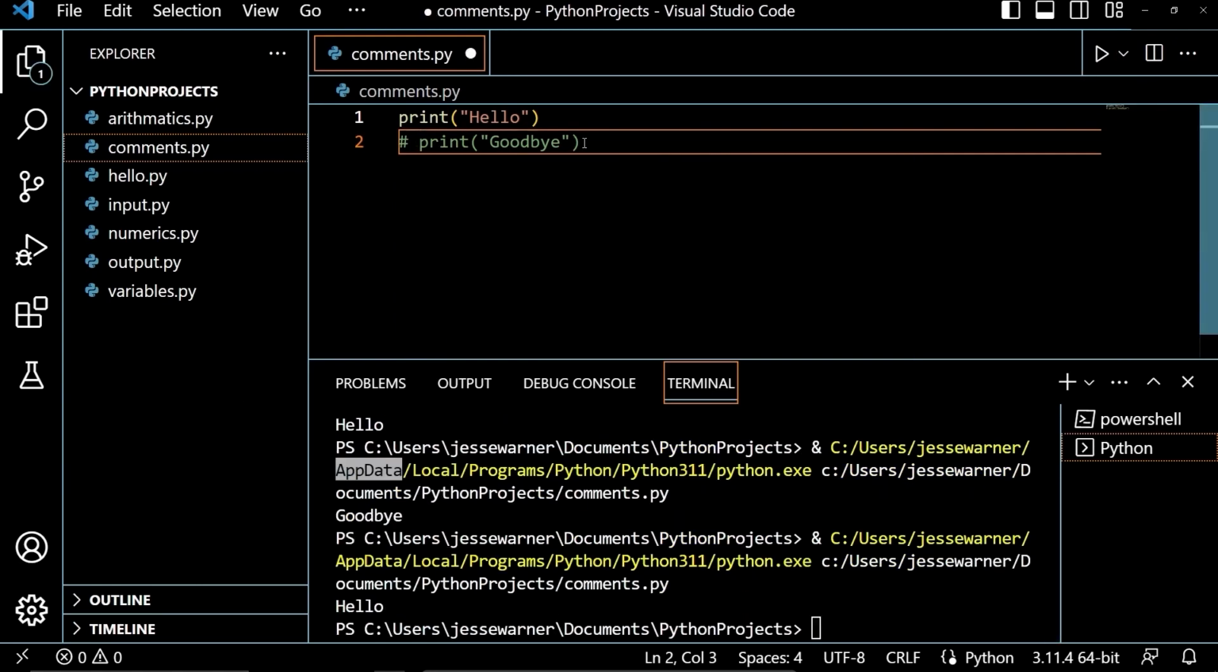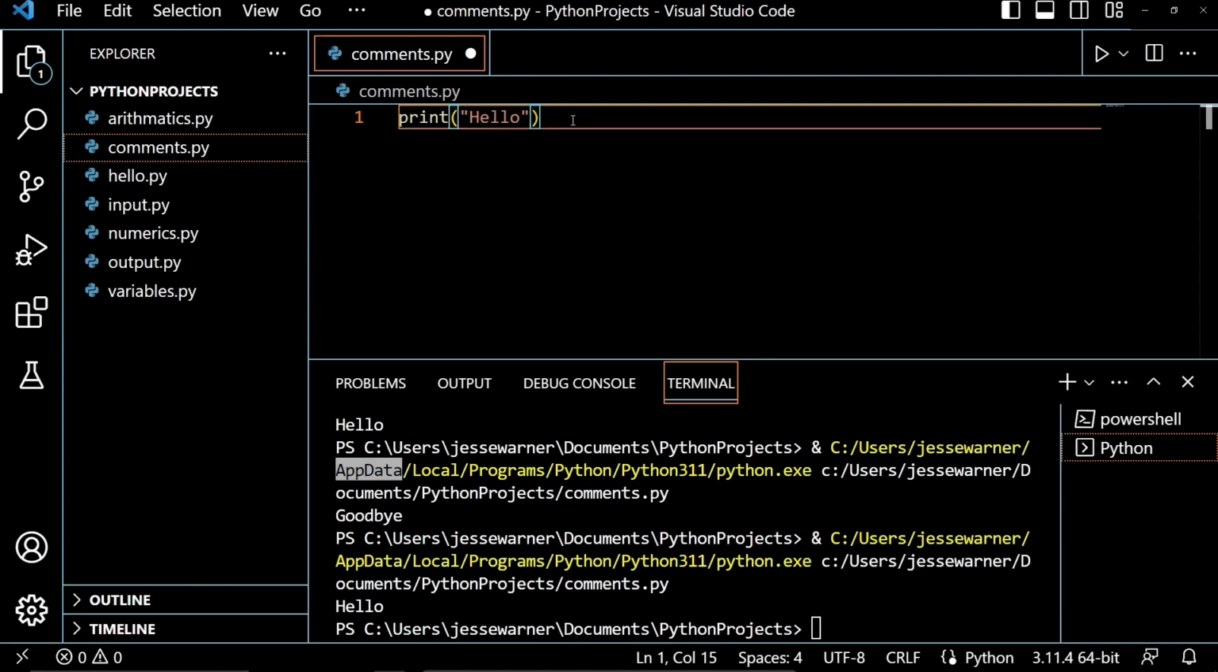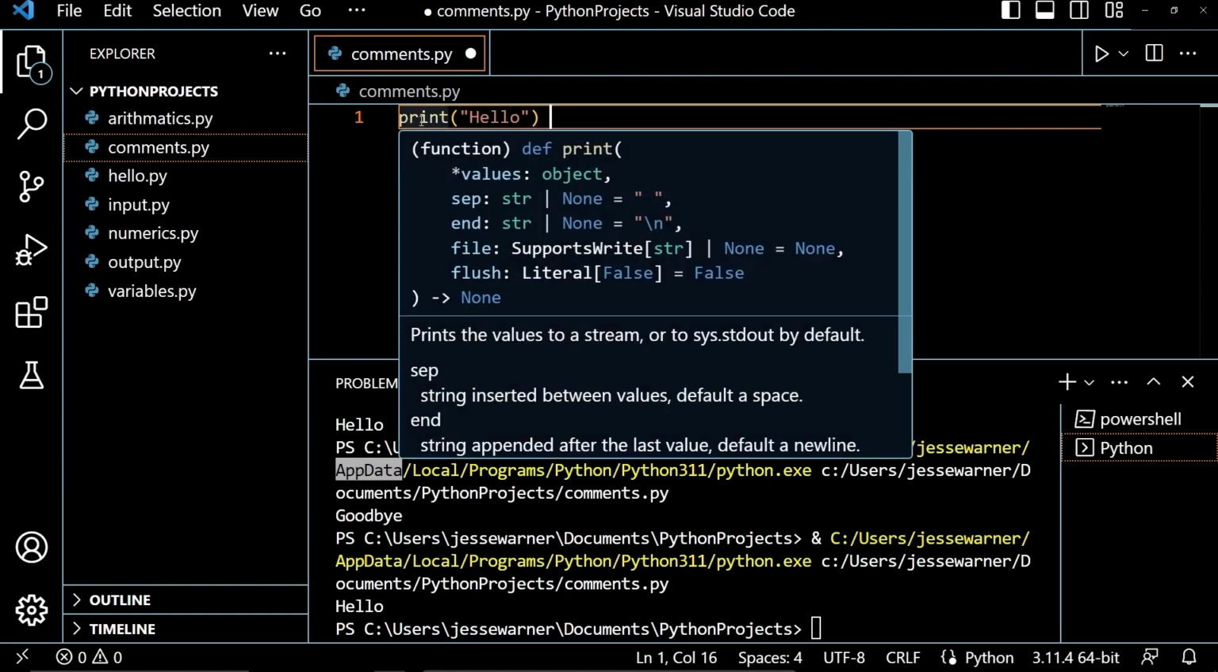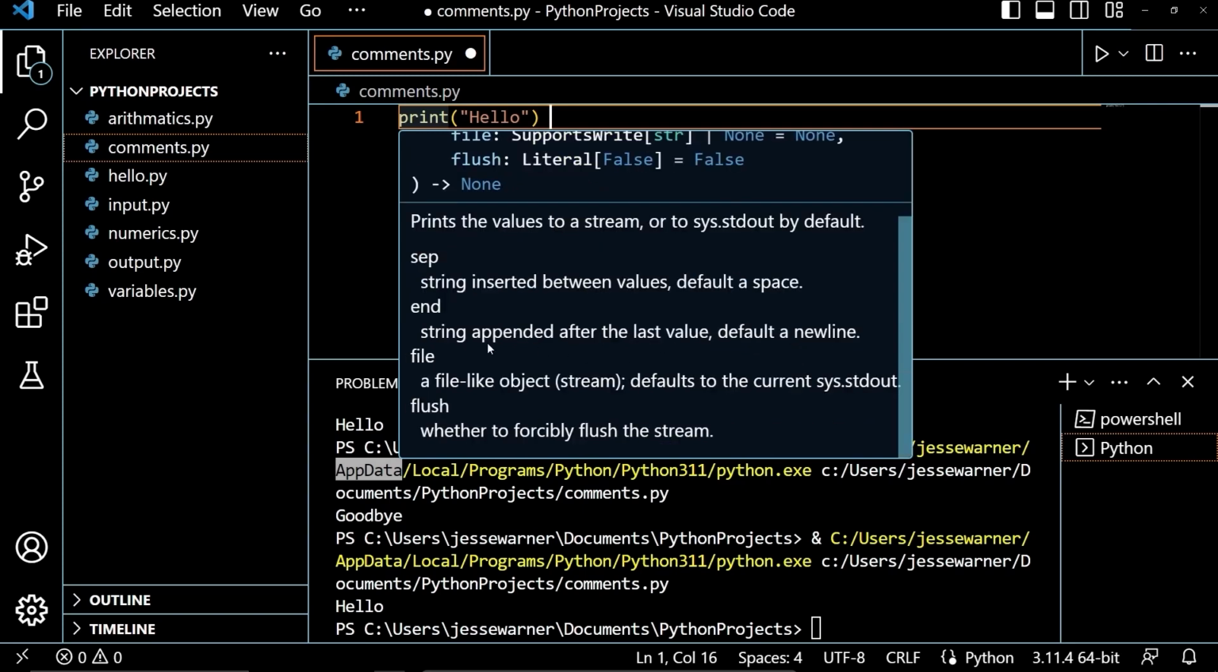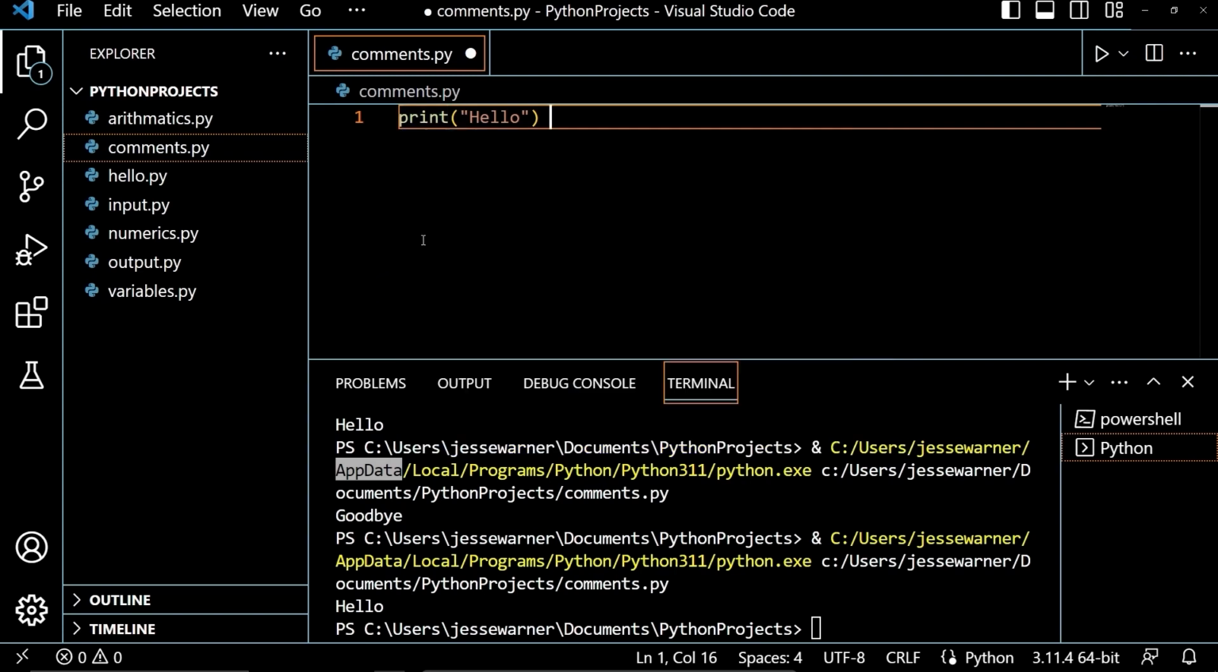There is one other thing about comments that will be talked about later on in the series when we get to functions, which is docstrings. Docstrings are a way to help interactive development environments such as Visual Studio Code provide additional information about functions and classes. So if I hover over the print function here, we'll see that we have this information down here. It says prints the value to a stream or to sys.stdout by default, and then has information about the arguments that it takes. This information is likely being provided by a docstring. So when we get to functions, I will explain how docstrings work and why they are so useful.